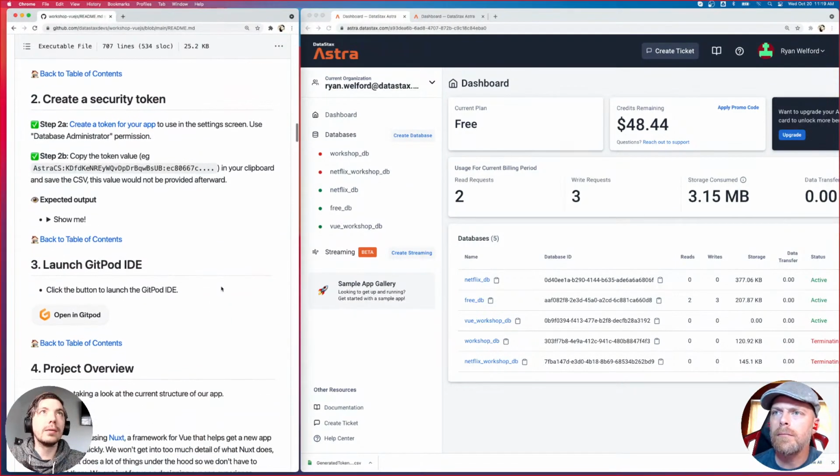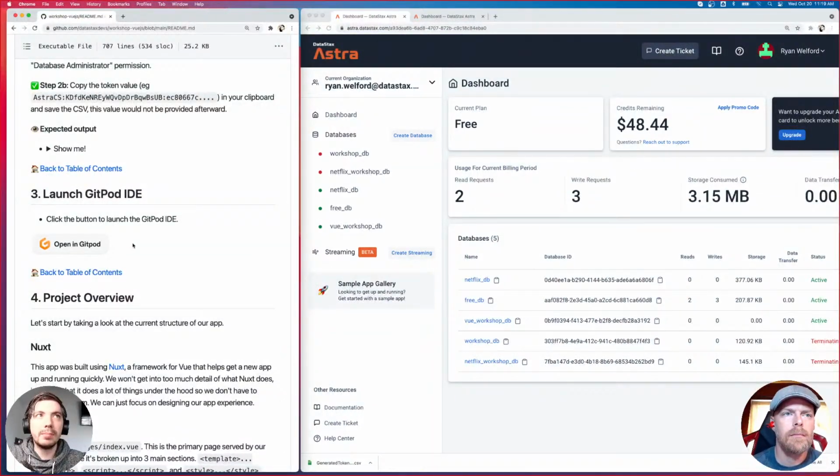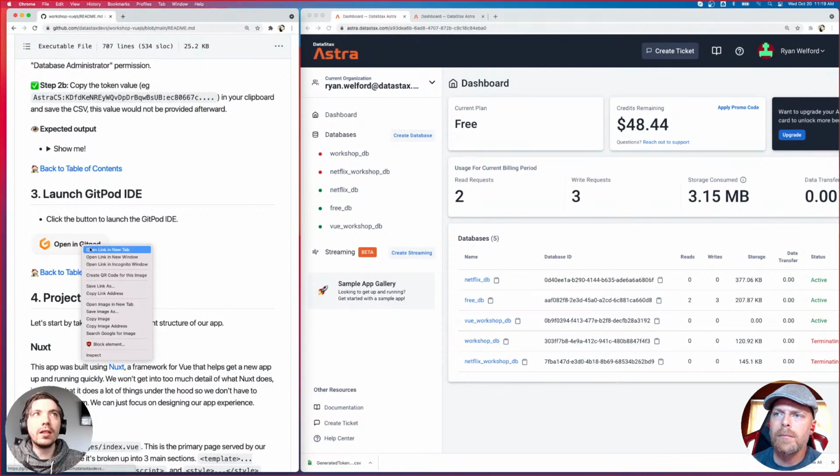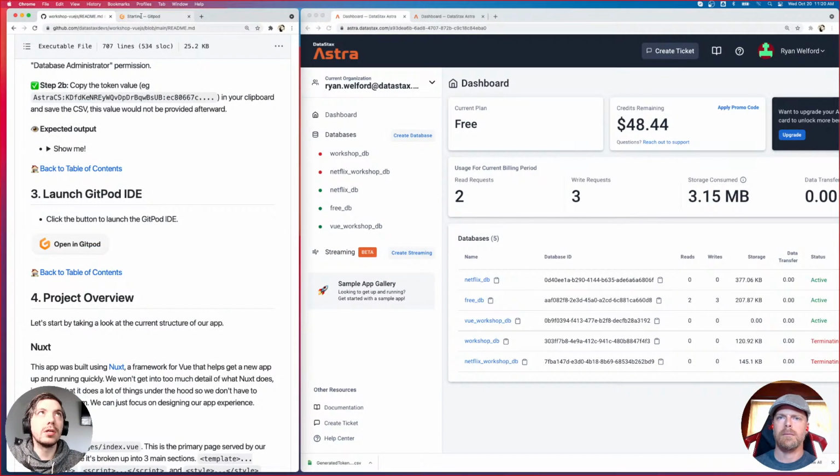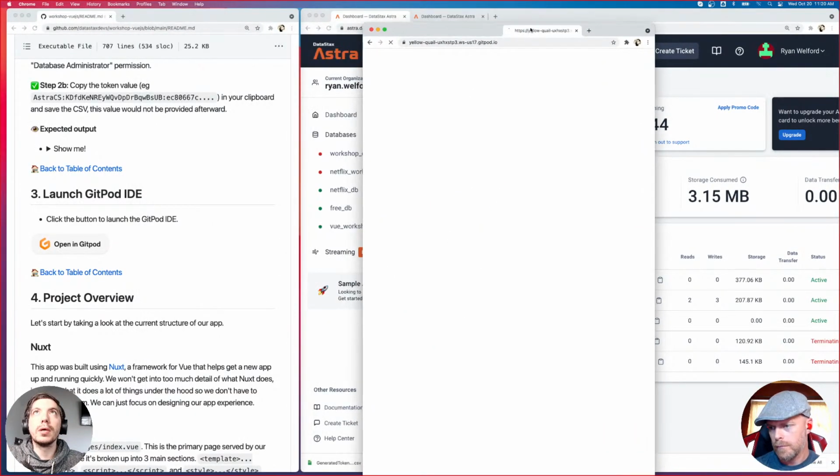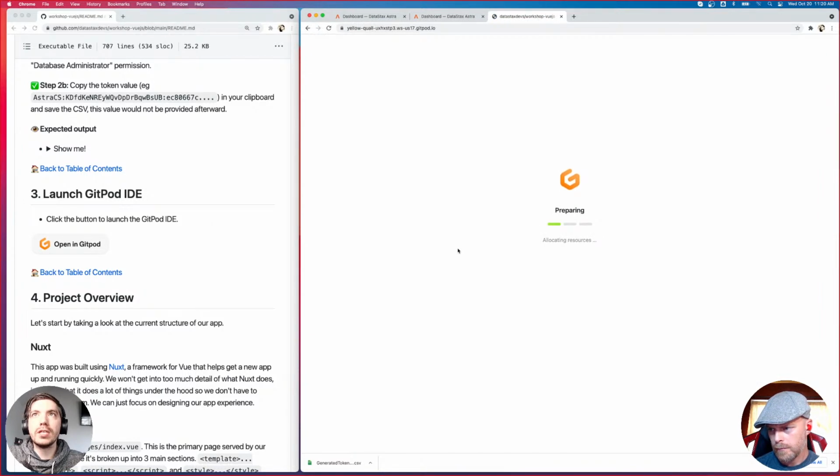I'm going to go ahead and launch the Gitpod IDE, which is our next step, because this can take a little bit of time, so I want to get it done early. In the GitHub repo, we have this link, open in Gitpod. If you right click it and open it in a new tab, it's ideal. So I'm going to open it in a new tab and drag it over to my bigger window. This will take some time. It will probably ask you to log in with your GitHub account. There's a couple other options as well, but log in with your GitHub account on Gitpod, and then it'll load up the repo.